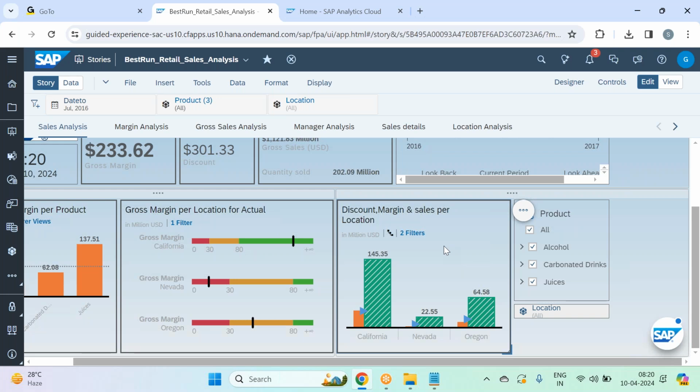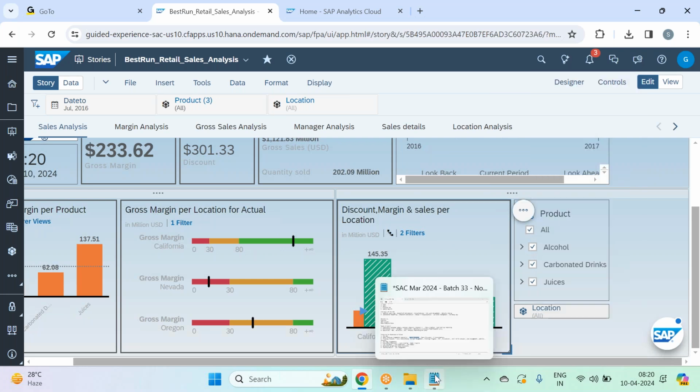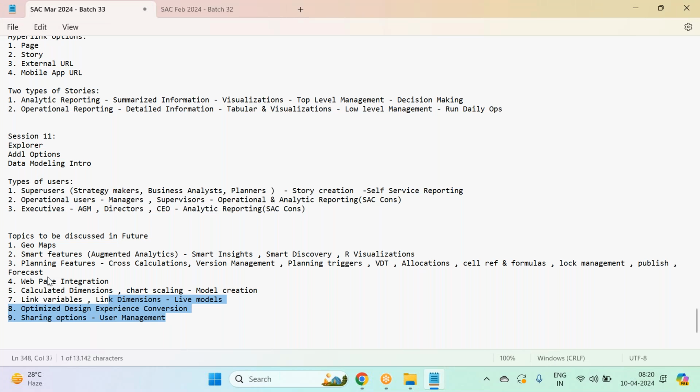Okay, so these are the options we have in reporting, guys. Then you have remove the widget, fine. So these are the options which I didn't cover, and I covered all the remaining ones. Clear? Makes sense? All additional options. So in today's session, I covered Explorer views, all the additional options we have, and the topics which I didn't discuss in the report.